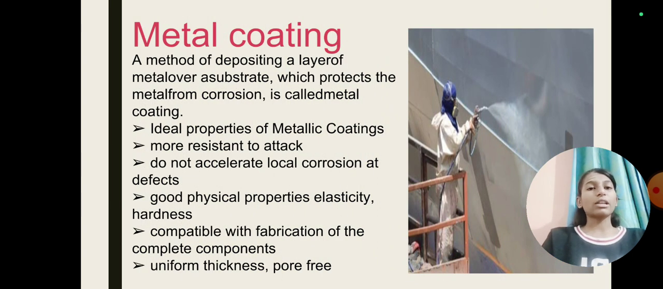The first one is metal coating. A method of depositing a layer of metal over a substrate which protects the metal from corrosion is called metal coating. Ideal properties of metallic coatings are: it is more resistant to attack, does not accelerate local corrosion at defects, has good physical properties, elasticity, hardness, is compatible with fabrication of complete components, has uniform thickness, and is pore free.